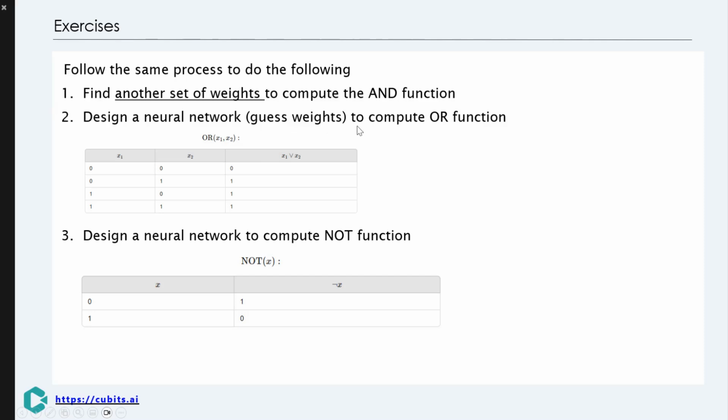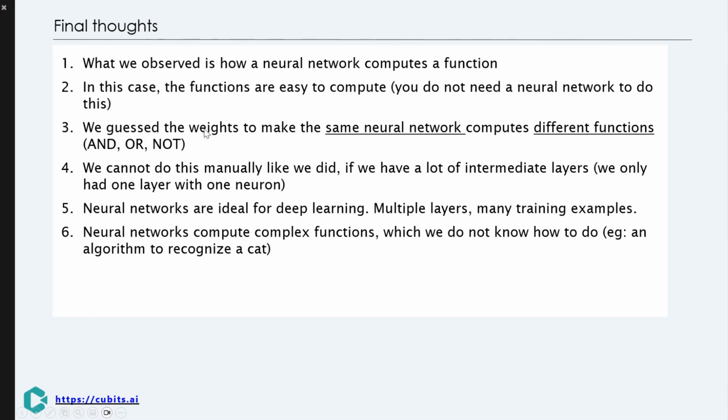In this video, we observed how a neural network computes a simple function. While the tasks we tackled, like AND, OR, and NOT, are straightforward and don't require neural networks, they set the stage for understanding more complex operations. We manually adjusted weights for a single neuron with one layer to mimic these functions.